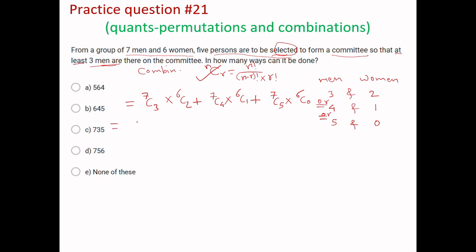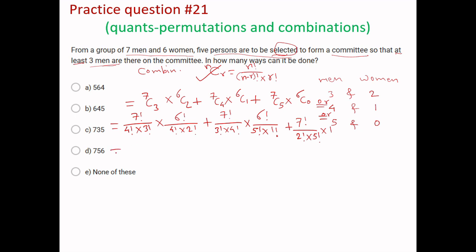After expansion we will get 7 factorial upon (7 minus 3), that is 4 factorial, into 3 factorial, multiplied by 6 factorial upon (6 minus 2), 4 factorial, multiplied by 2 factorial, plus 7 factorial upon (7 minus 4), 3 factorial, multiplied by 4 factorial, multiplied by 6C1, so 6 factorial upon (6 minus 1), that is 5 factorial, multiplied by 1 factorial, plus this term 7C5, 7 factorial upon (7 minus 5), 2 factorial, into 5 factorial, and 6C0 is nothing but 1.